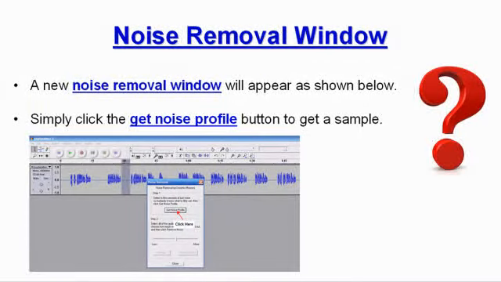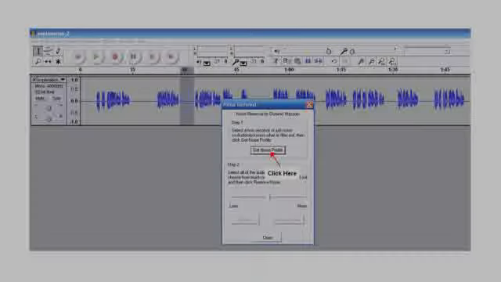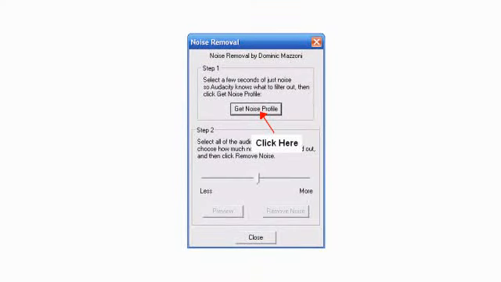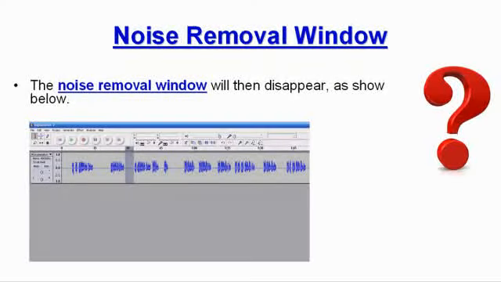A new noise removal window will appear as shown below. Simply click the Get Noise Profile button to get a sample. The noise removal window will then disappear as shown below.